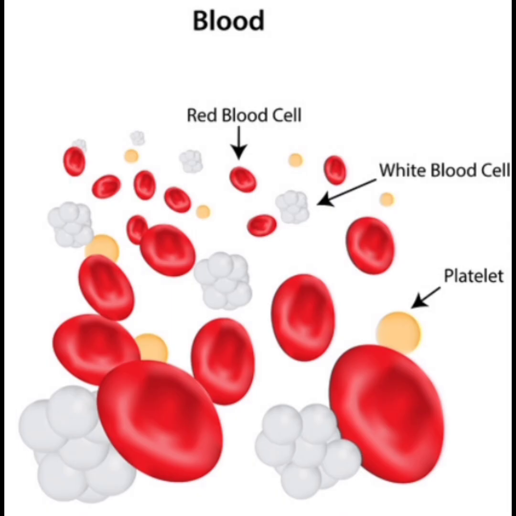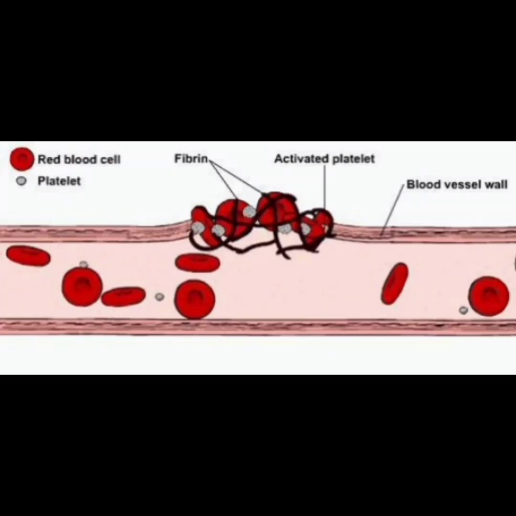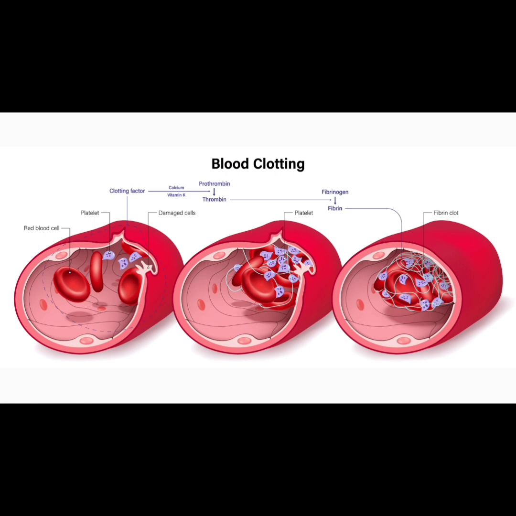Another component of the blood is platelets. These platelets are very important for the blood. When there is any rupture to a blood vessel, there is a change in the blood pressure. So as to prevent the overflow of blood, these platelets act as a clotting factor.